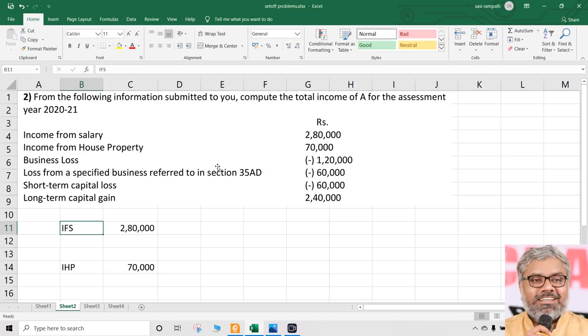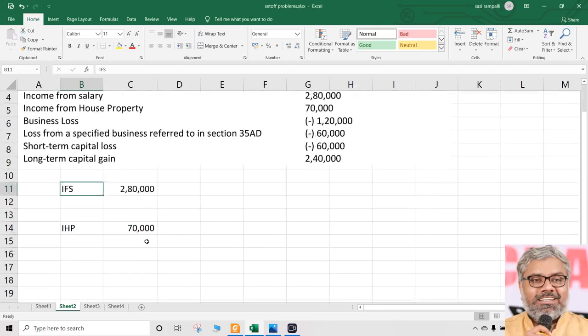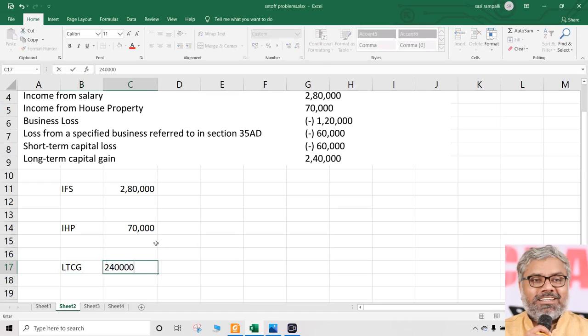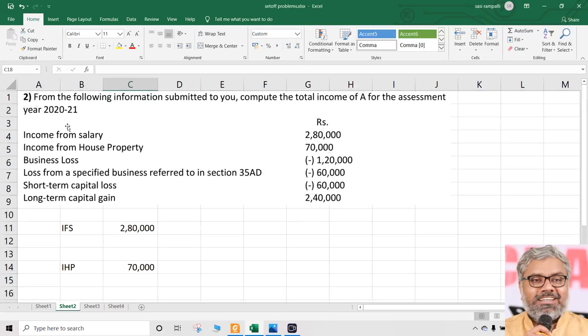After that, there is a business loss, three losses are there. After that, there is only another positive item, that is long-term capital gain. So as usual, always we have to take positive things first. So 2,40,000 is the long-term capital gain. So in this particular case, three positive items are there. All that we need to do is the remaining negatives, can they be set off? Yes or no is the only answer.